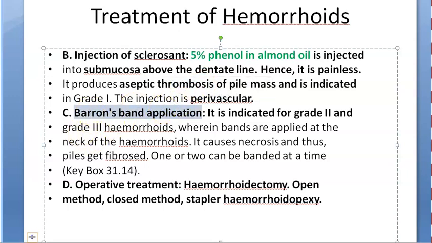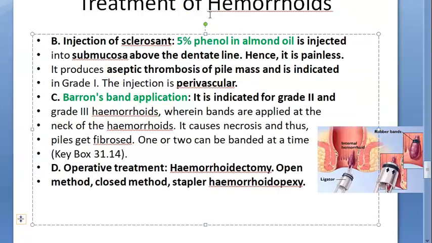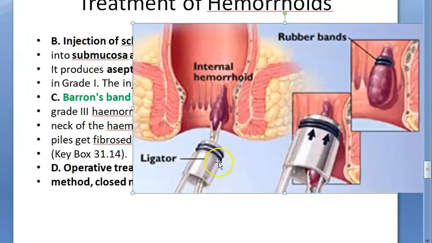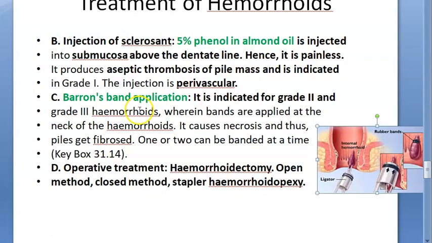Then Barron's band application. So you'll put some band. Okay. Look at that. It's just a rubber band kind of a thing. See, on that black rubber bands are sitting on the ligator. Then they're catching hold of this internal hemorrhoid, which is of a low grade only. And then they're pushing this rubber band onto this and they're ligating it. So this is Barron band application for grade 2 and grade 3 hemorrhoids.